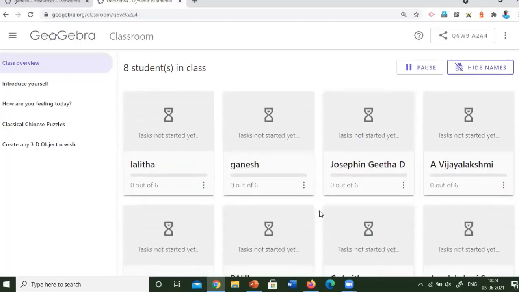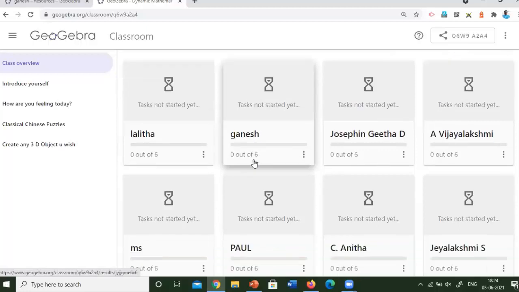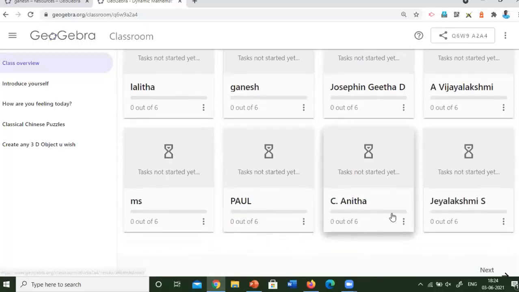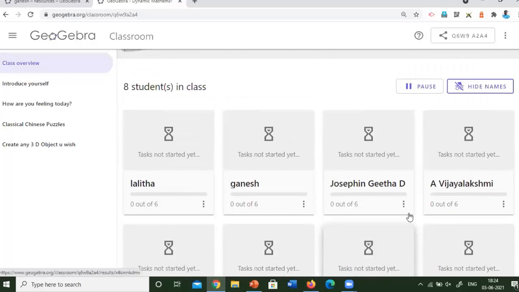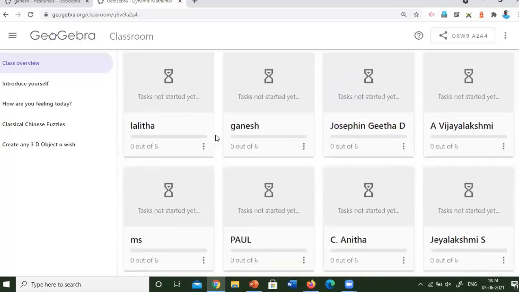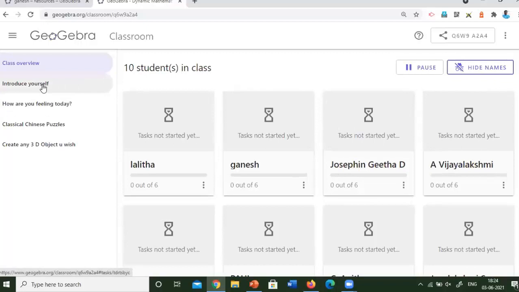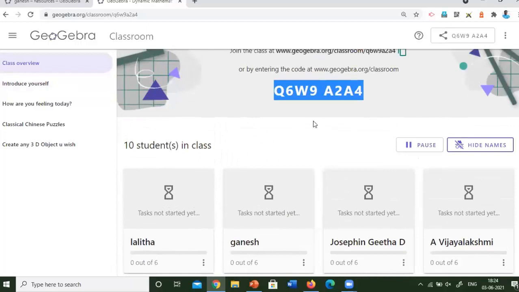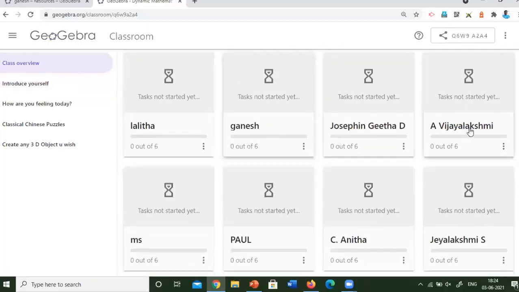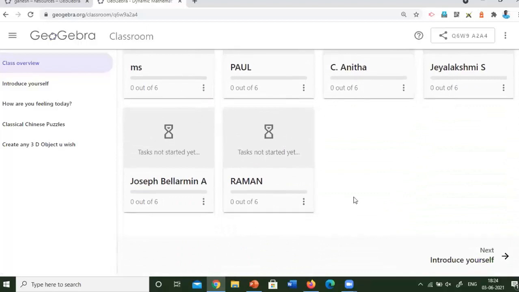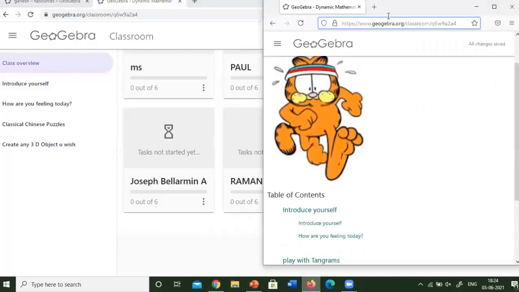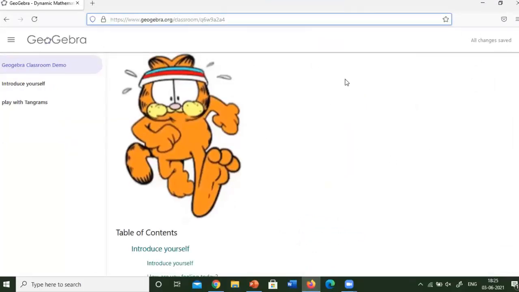I ask everyone to start the first task. I think many more are joining now. So I kindly ask everyone who has joined this classroom to click the first activity. So this is the teacher's point of view. Here you can see those who have joined are shown like this. As a student's perspective, I will show the screen. This is where I have joined as a student.